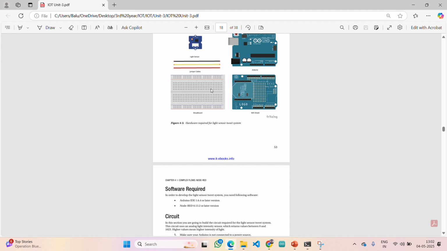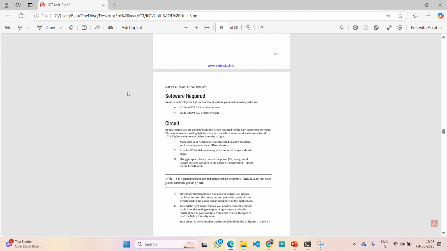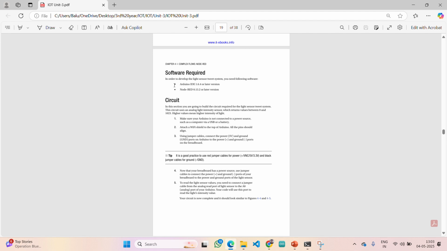A breadboard is actually not required in this case, but it is mentioned in the textbook. We are not required to use a breadboard. Jumper wires are mandatory. Three jumper wires are enough. As I told, the software is Arduino IDE for Arduino programming and Node-RED for building the flows.